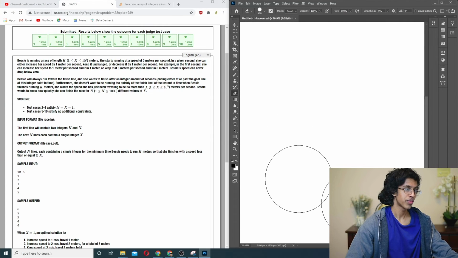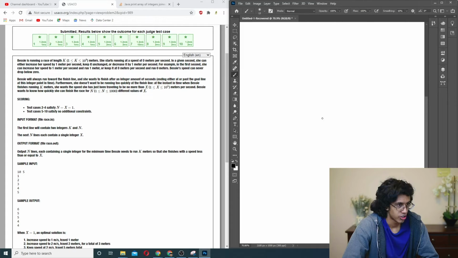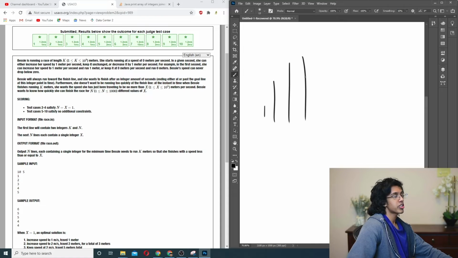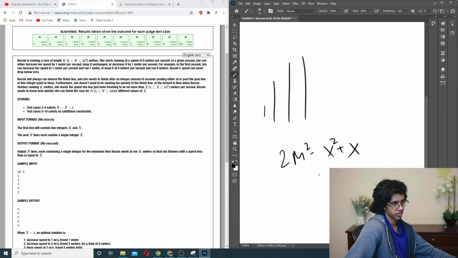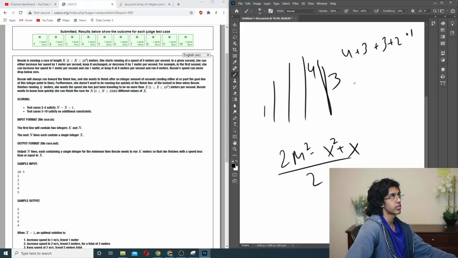So essentially, if you have your m, what is it? So m is at least x, right? So essentially it starts off like this, it goes all the way up to x. Huh, wait. Well, I guess we could just calculate it for different m's, right? So it'd be 2m squared minus x squared plus x over 2. Is that right? So let's say your m is 4, your x is 3, then you get 4 plus 3 plus 3 plus 2 plus 1 is 13.